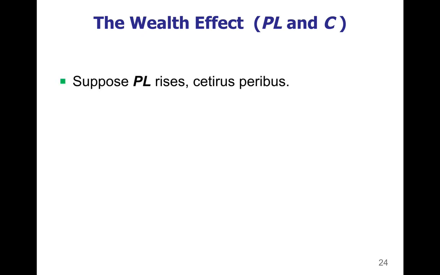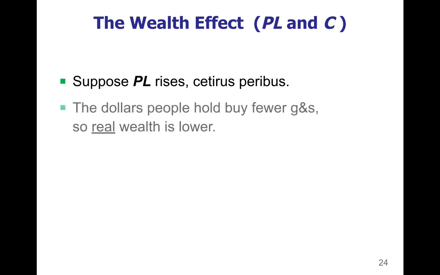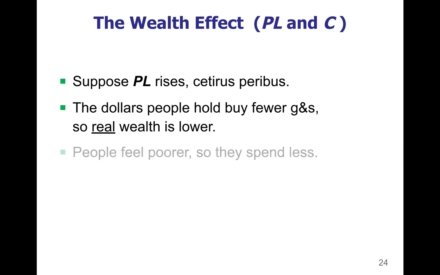So let's take an example. Let's say the price levels rise. That means that the general level of prices is going up. Everything else stays the same, ceteris paribus. That includes your income. So if your income stays the same and prices rise, then your real wages or your purchasing power is actually going down. So this means that the dollars that you have available from your wages can buy fewer goods and services. So your real wealth is lower than it was before.